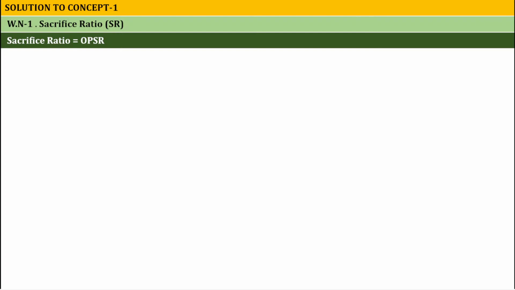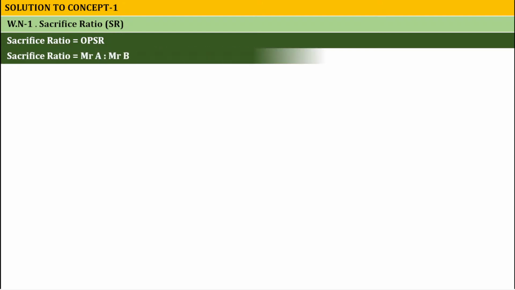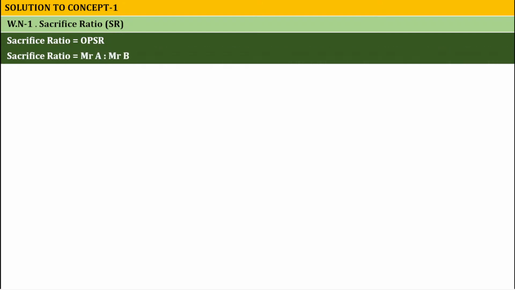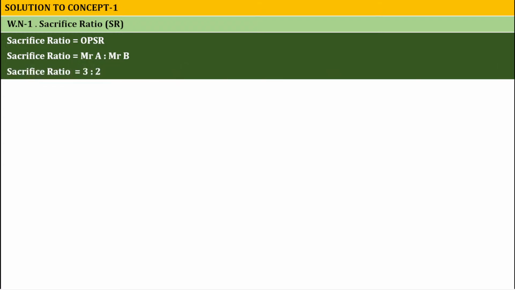So in such a situation, the sacrifice ratio is equal to OPSR. Are you understanding it? Let us move on. Sacrifice ratio is equal to Mr. A ratio Mr. B. Sacrifice ratio is equal to 3:2. This is WN1. Pause the video and note down.